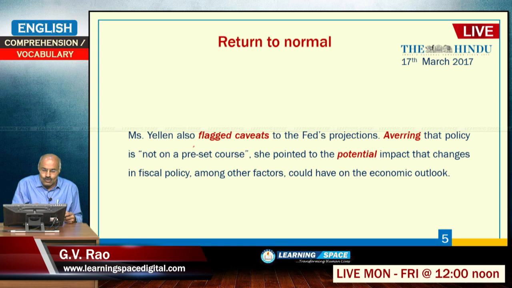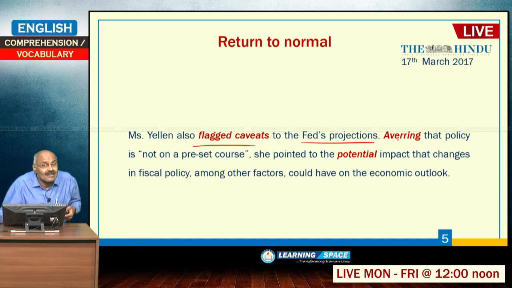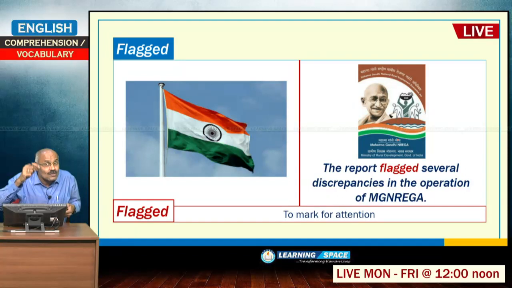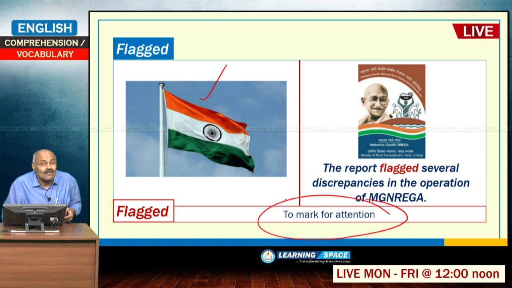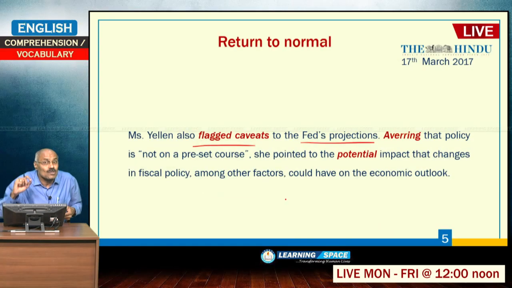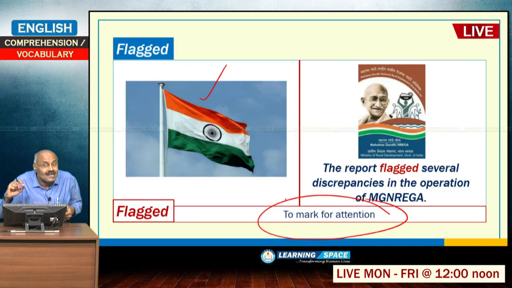Miss Ellen also flagged caveats to the Fed's projections. You cannot think that everything is good. There are some conditions which require attention. There are some caveats to the world growth. What is flagged? Flagged means flag, all of you are familiar with the flag. The other meaning is to mark for attention. So, Janet Allen also brought some issues for the attention of the world while giving the Federal Reserve's projections, caveats.